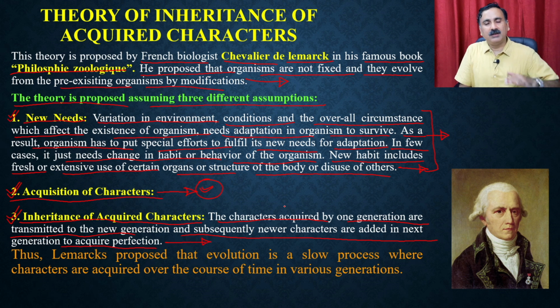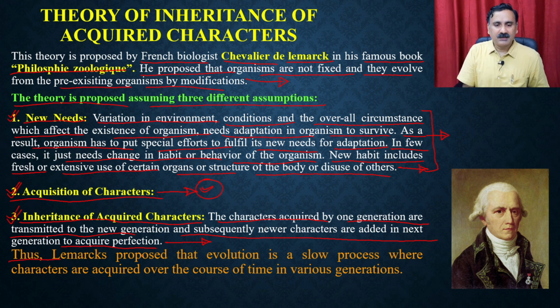Which means when generation 1 faces these kinds of environmental conditions and any kind of challenge, they are going to use some organs or stop using some of the organs, and because of that they are going to acquire some characters. These acquired characters are then inherited, and that will go automatically or spontaneously to the second generation, and then the second generation is not going to face those problems, and because of that it is going to survive.